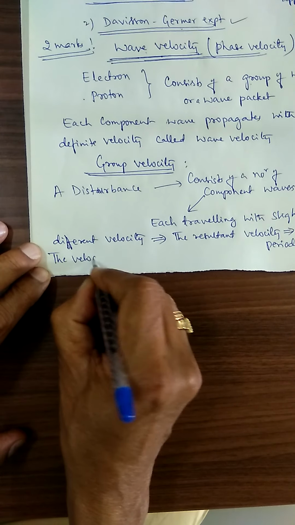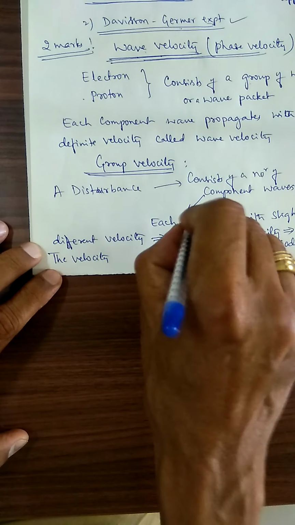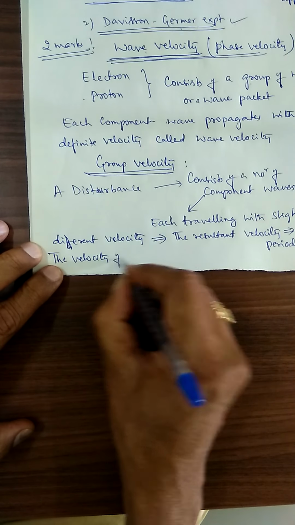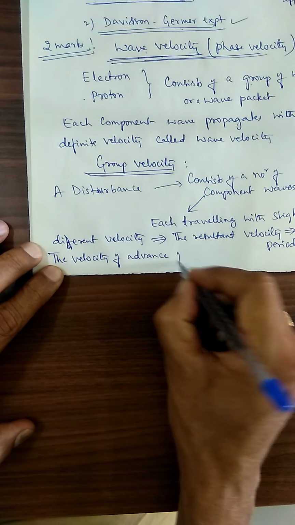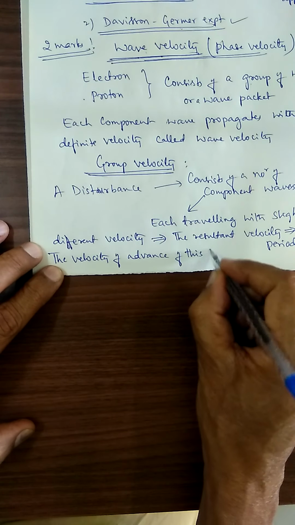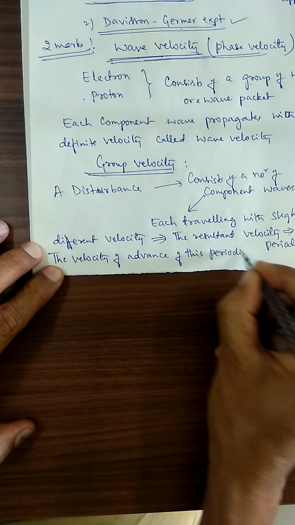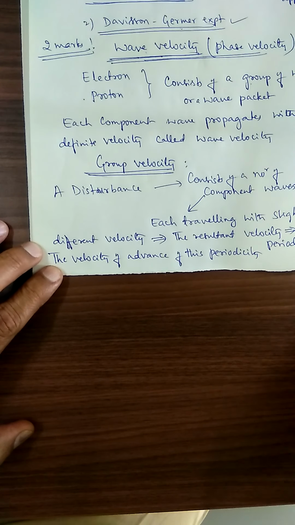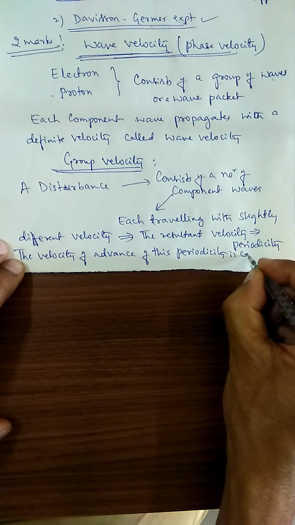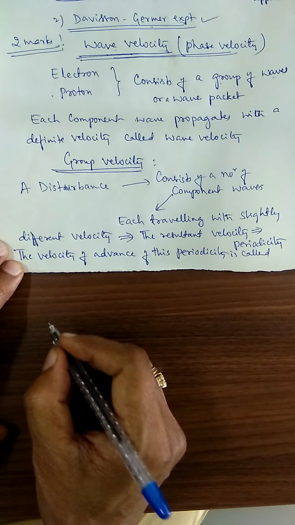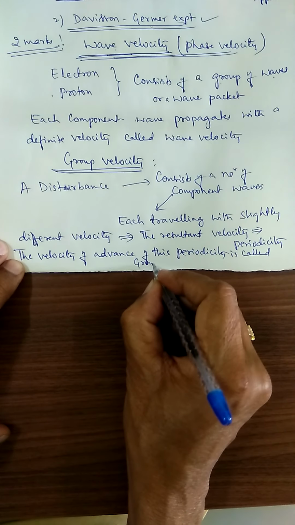The velocity with which this periodicity is moving, the velocity of advance of this periodicity, is called the group velocity.